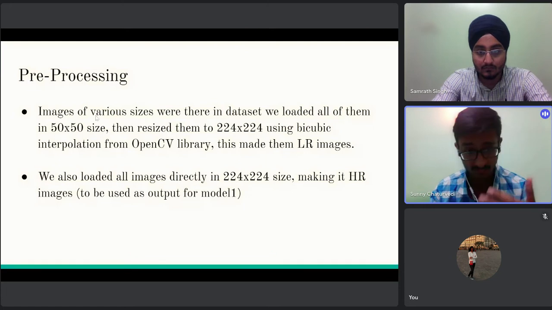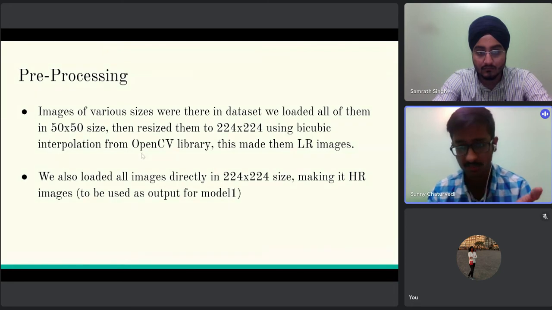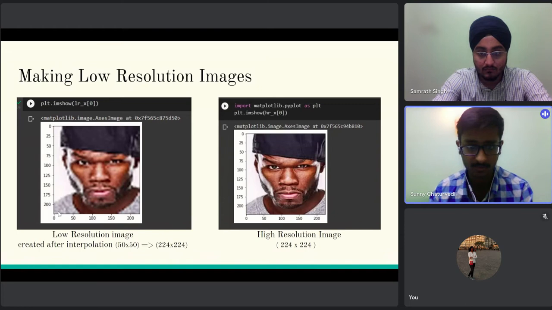For that, what we have done is that images of various sizes were in the dataset. So we loaded all of them in 50 by 50 size and then resized them into 224 by 224 using bicubic interpolation, which is available in the OpenCV library, and considered these 224 by 224 images as low resolution images. The example can be seen here. This is a low resolution image which was interpolated after taking input in 50 cross 50 and then interpolating it into 224 by 224.